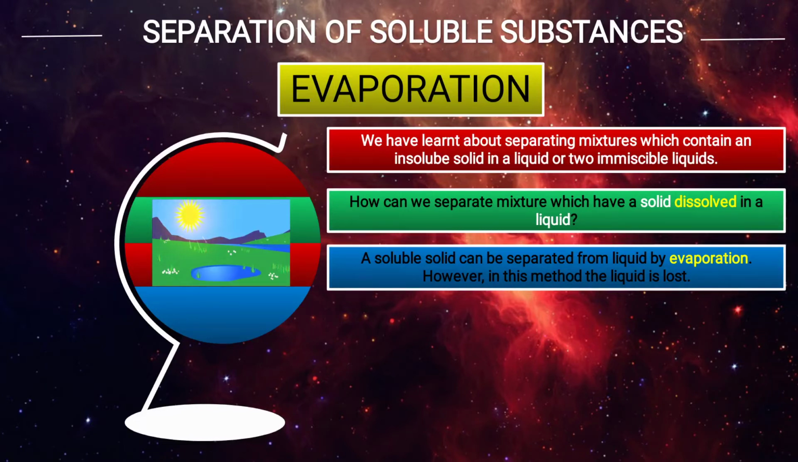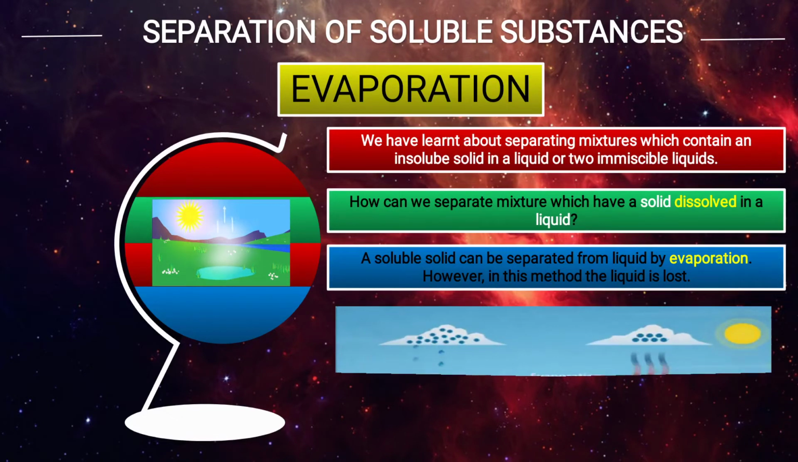In this method, the liquid is lost. As you see in the image, because of the heat, the water is evaporated and forms water vapor, and it rises up and the liquid is lost. As you see, water is evaporating and no liquid is present there. So the salt particles will be left, and the liquid particles, meaning water, because of the heat will change into water vapor and rise up. This process is known as evaporation.